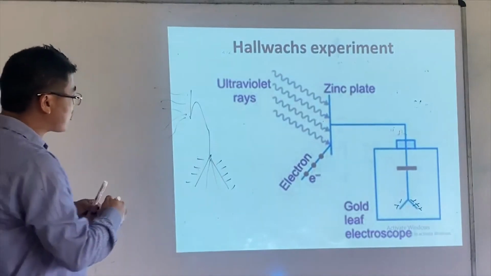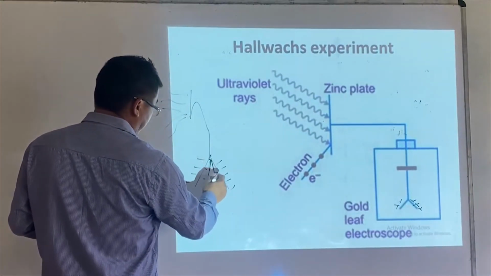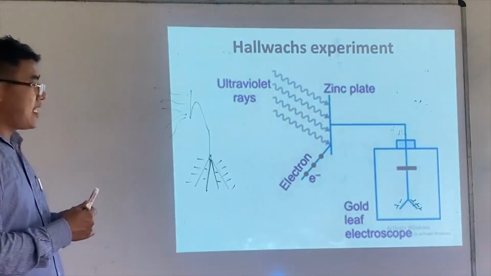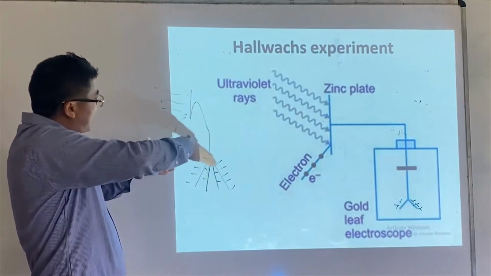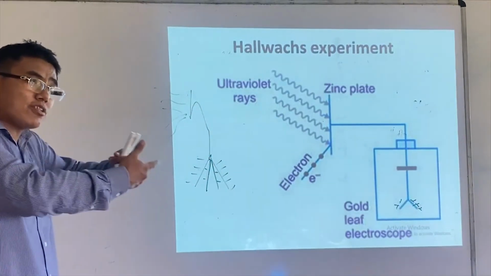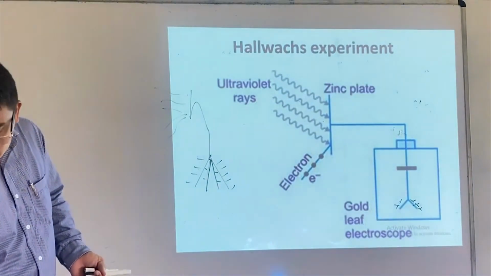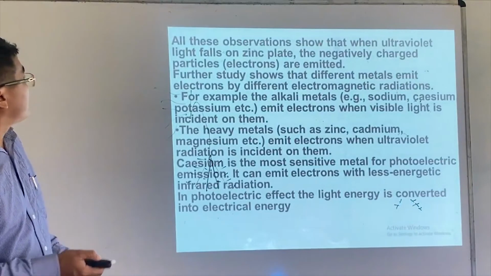Why? Because the charge starts decreasing. As the charge starts decreasing, the separation becomes lesser and lesser. Why does the charge start decreasing? Electrons are being removed. If electrons are removed, the number of electrons in the zinc metal becomes less and less. All right. So this is what we have.